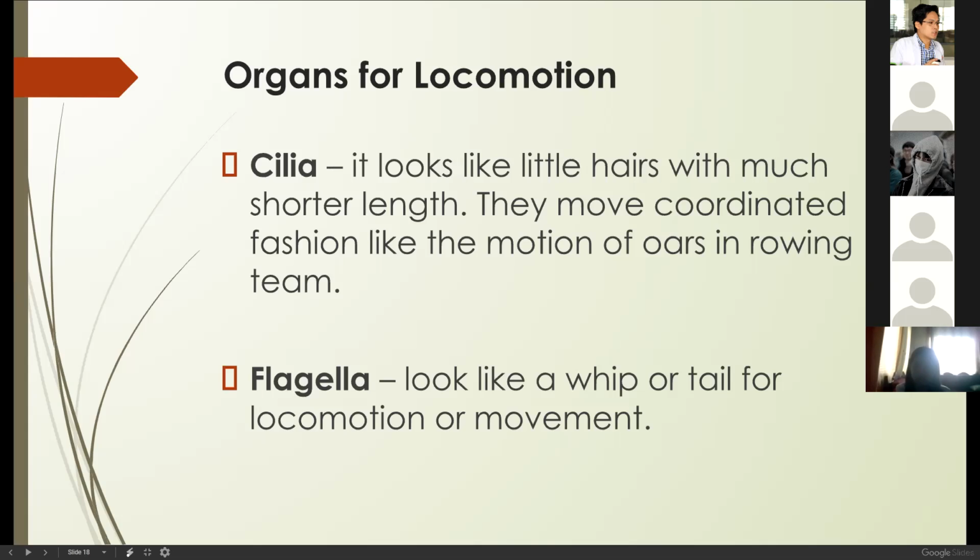Flagella look like a whip or tail for locomotion or movement. It looks like a tail. You can observe flagella in sperms. Sperms contain flagella or flagellum. Flagellum singular, flagella plural. That is for locomotion. And if you look inside the flagella or cilia or cilium, you can see a lot of mitochondria because it consumes a lot of energy.